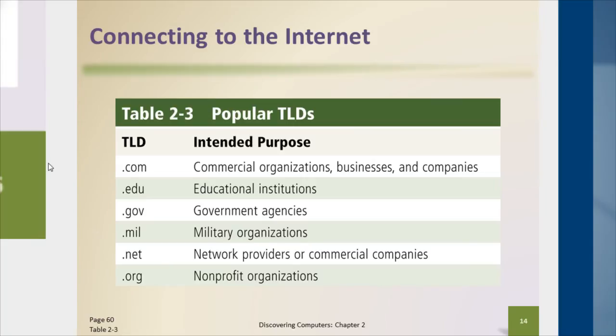If you happen to type in a web address or a URL and you don't get to the site that you thought you were going to get to, be sure and check the spelling of the domain name that you spelled out, as well as the top level domain portion of that address. For example, typing out whitehouse.com used to take you to a much different site than it does today, as opposed to whitehouse.gov. They used to be completely different sites.